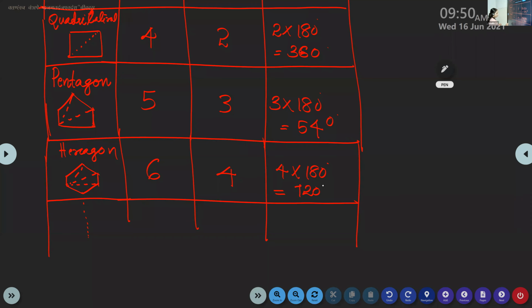Wait 1 second. N-sided polygon you have to draw. 1 second, children. Let me finish drawing. Afterwards, I'll move it.